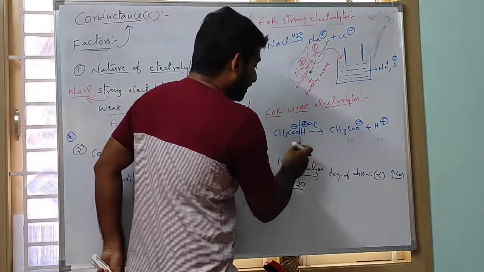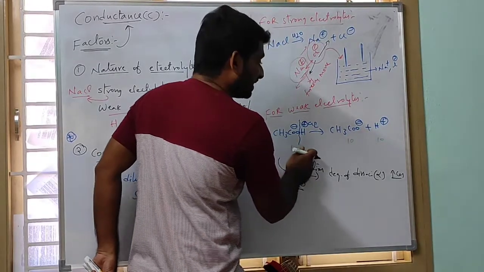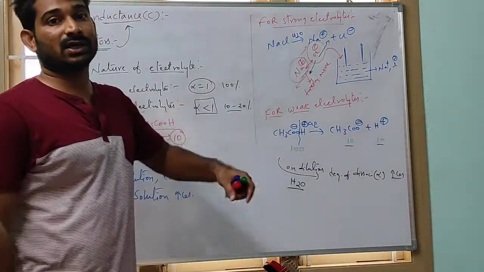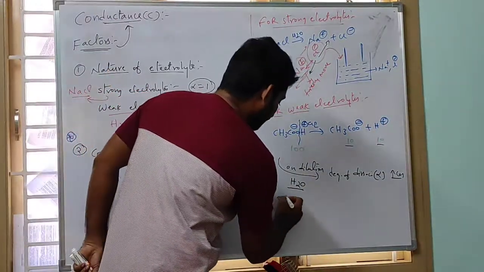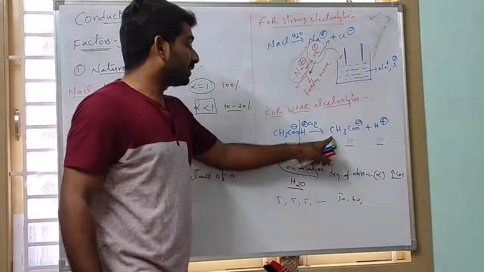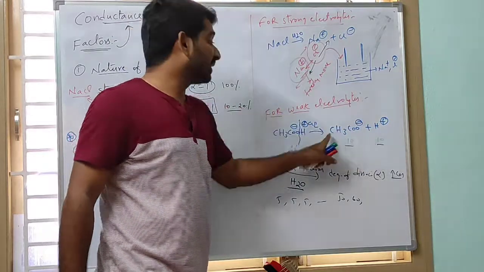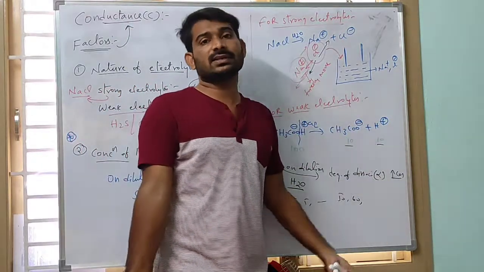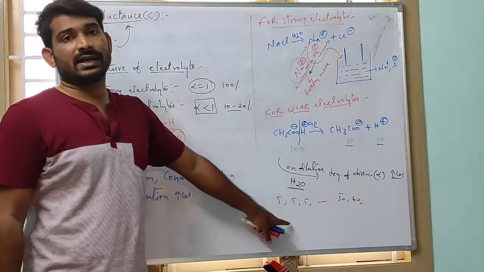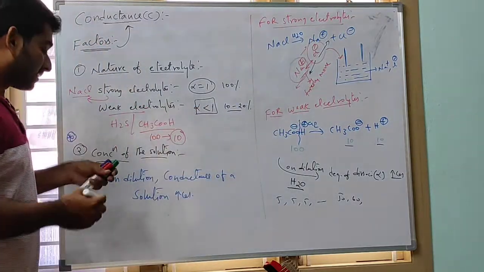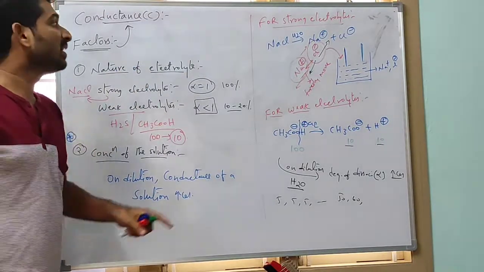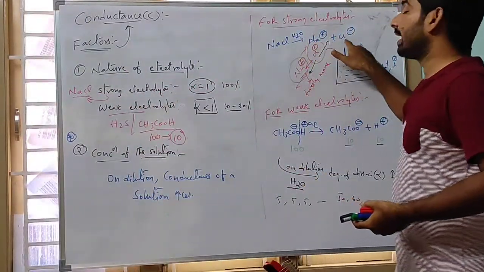Initially, before dilution, out of 100 molecules only 10 dissociated into ions. Gradually we add water, so 5 more molecules dissociate, like that up to 50, 60, 70, 80. So the degree of dissociation is increasing, which means the ions also increase. More ions, more conductance. So this is the reason. The concentration of the solution affects the conductance for strong electrolytes and for weak electrolytes. For strong electrolytes, the distance between the ions increases.